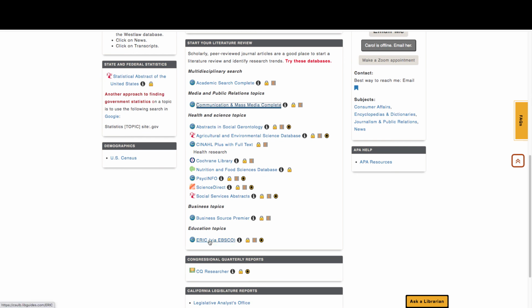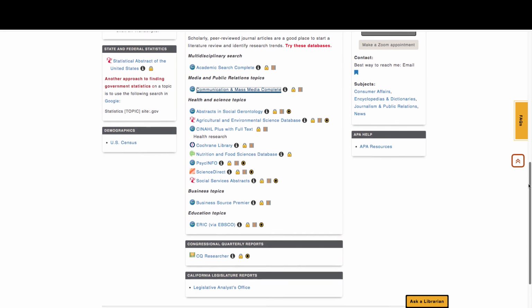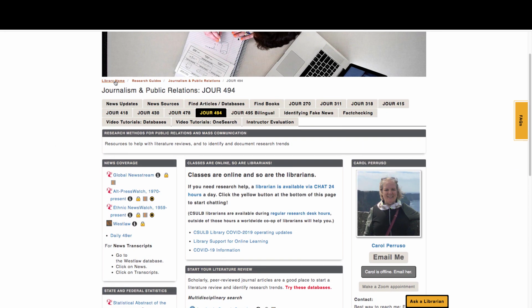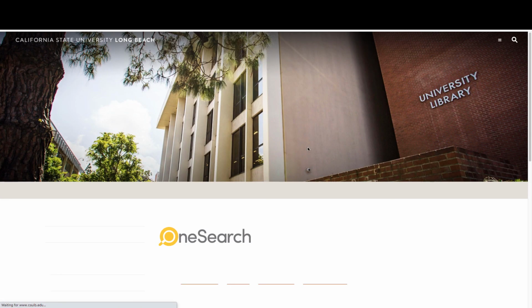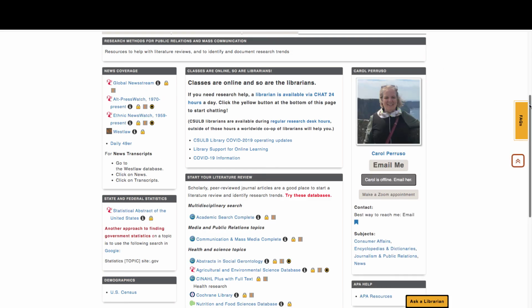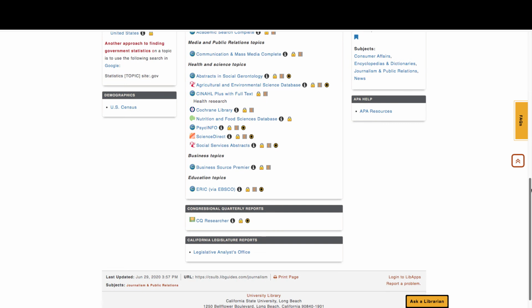And here are several databases in the health and science area, in the business area, and the education area. We also, if you go back to the library homepage, have the 200-plus databases all listed right here. So if your discipline is not listed here, that doesn't mean we don't have anything.